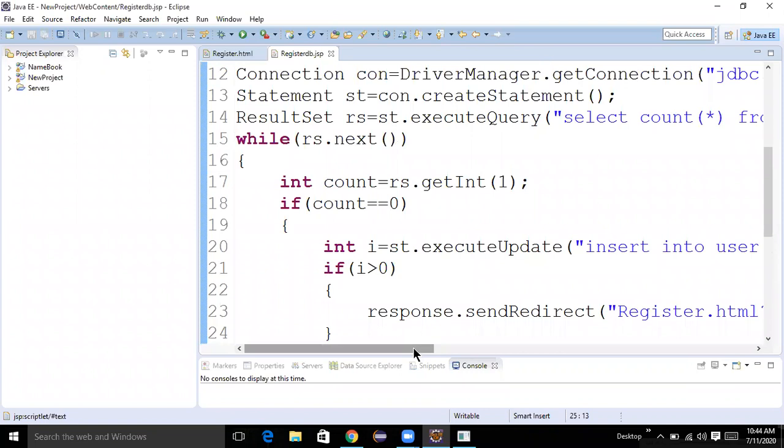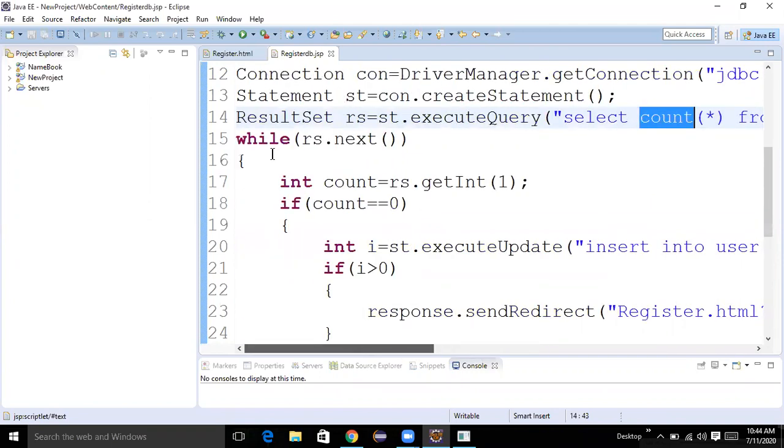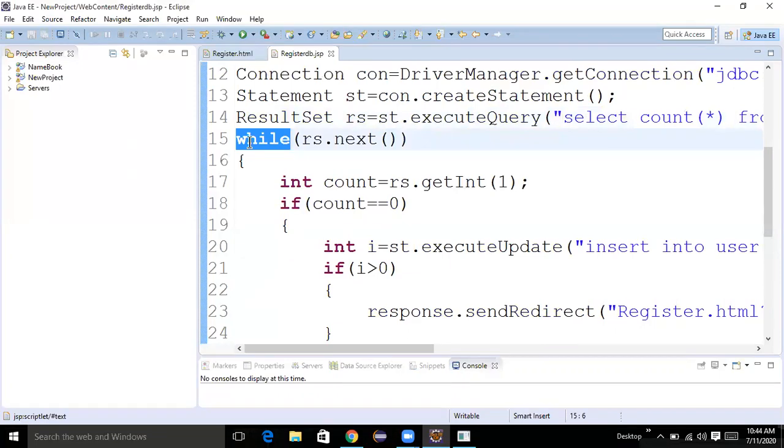For that purpose, I am going to count how many times the username exists. I don't know how many times it's available, that's why I am taking while condition. The total result is available in rs. So rs.next - from the 0th row we do not have any data, so from the next row onwards we need to check and get the count.